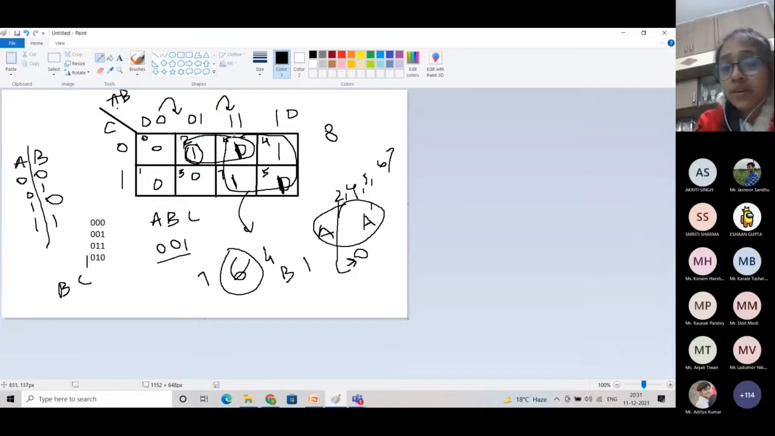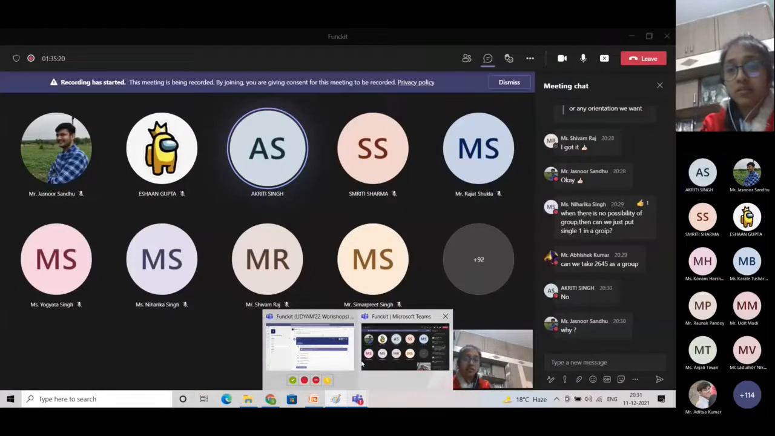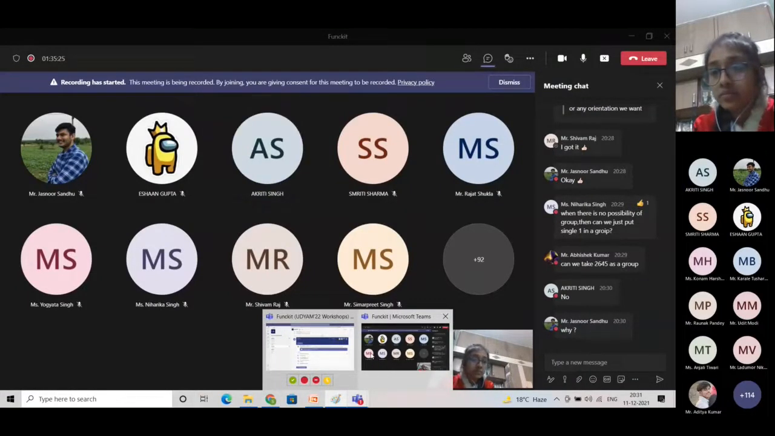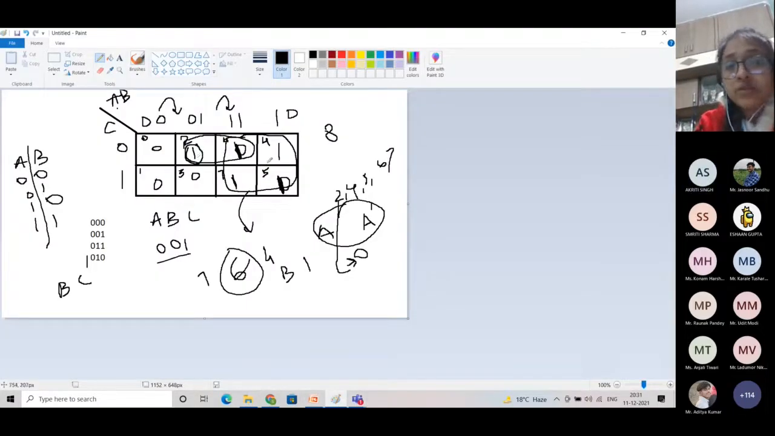And now we will see this bigger group. For this bigger group, A is constant. Yes, there is a doubt here: can we take 2, 6, 4, 5 as a group? Why can't we take 2, 6, 4, 5 as a group? Okay, cool. If you are saying, wait, I will draw another one.